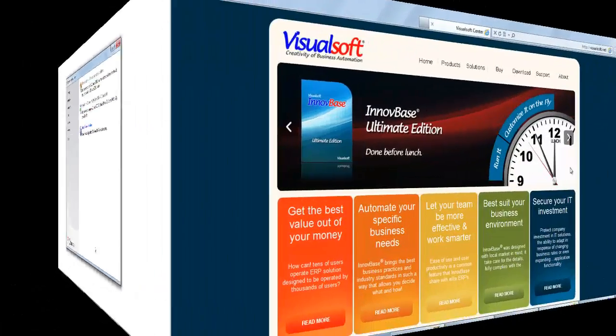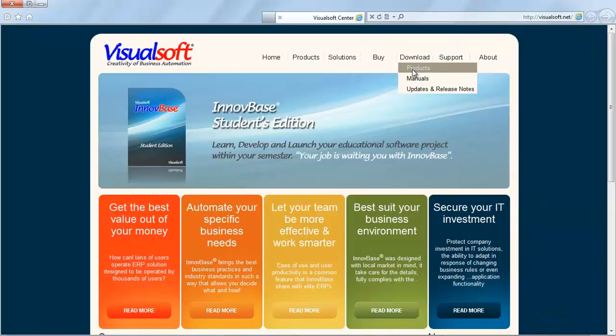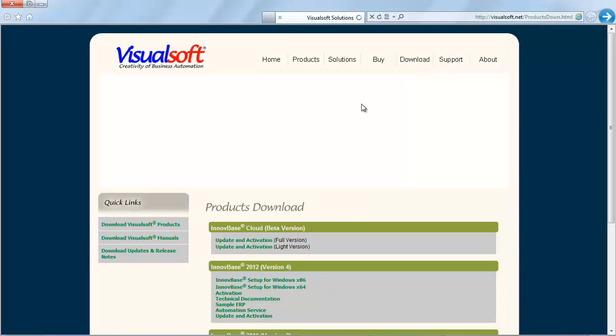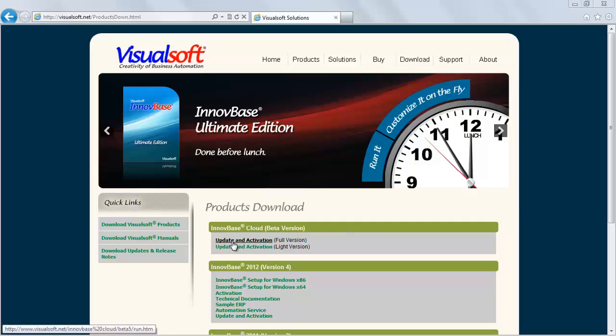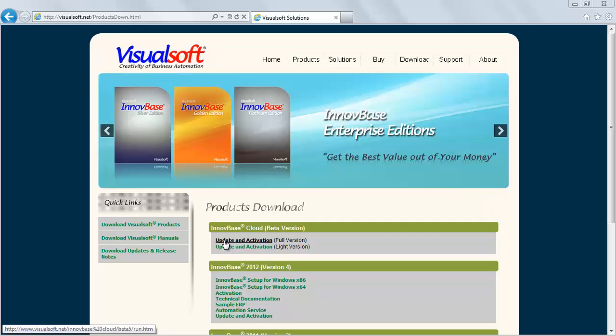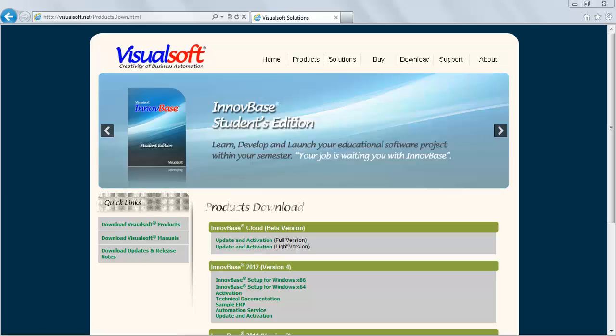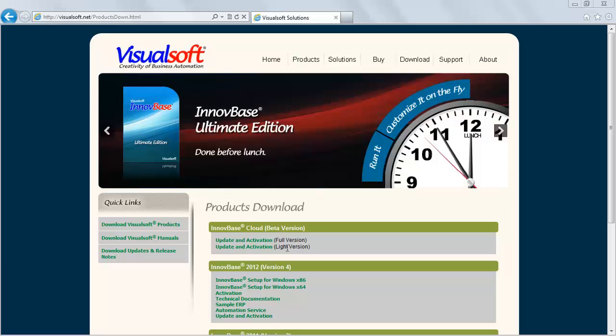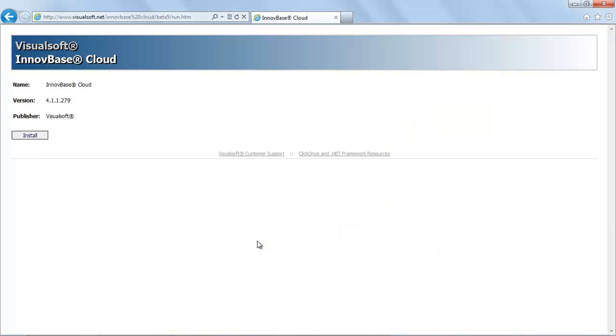After SQL Server installation is completed, go to the Visualsoft.net site. Select Download, then Products. We notice that we have two InnovBase Cloud editions. The first one is the full version, which contains server tools and development tools, which both will be installed on the server. The second one is the light version, which will be installed on client computers for normal users. We will install now the full version, which is 50 megabytes in size, whereas the light version is about 20 megabytes. Click Install.